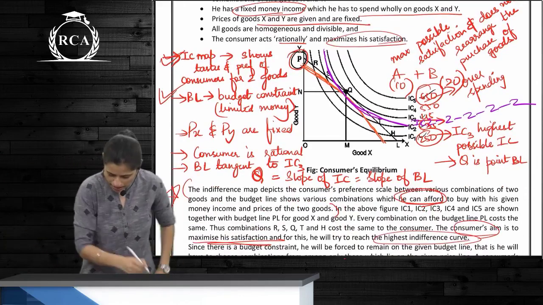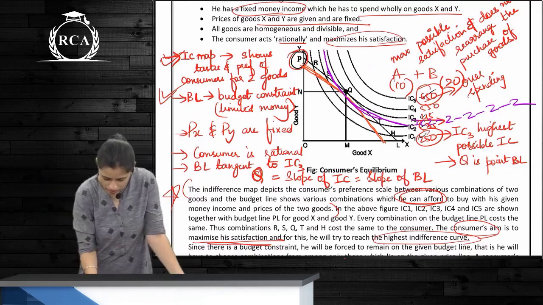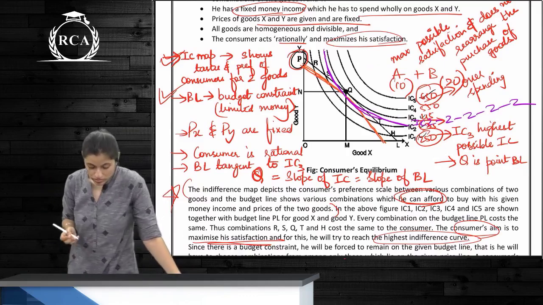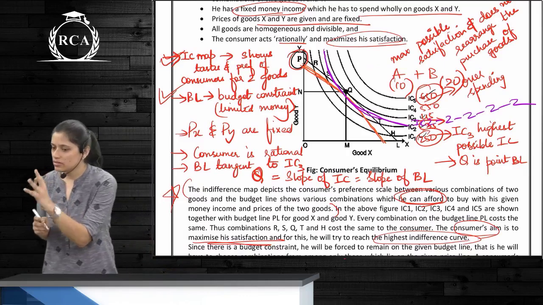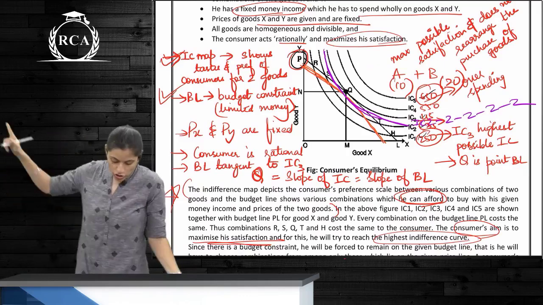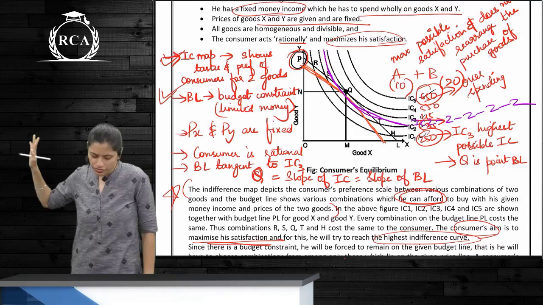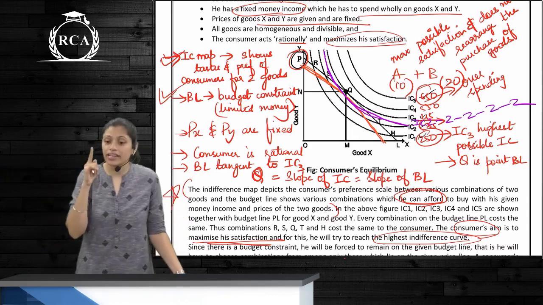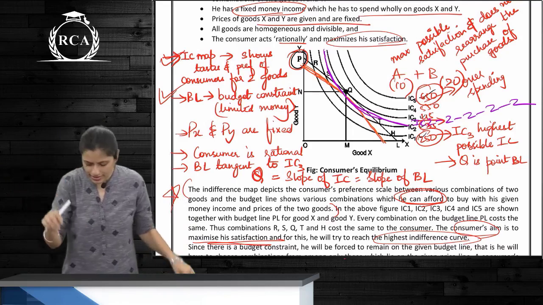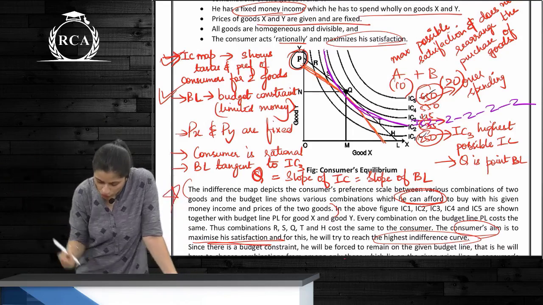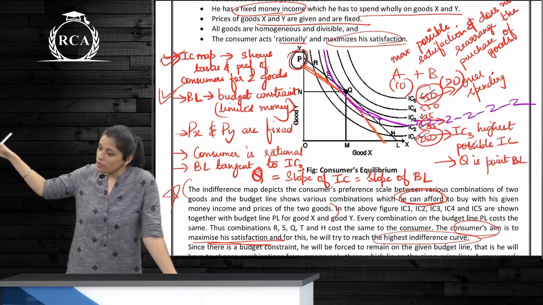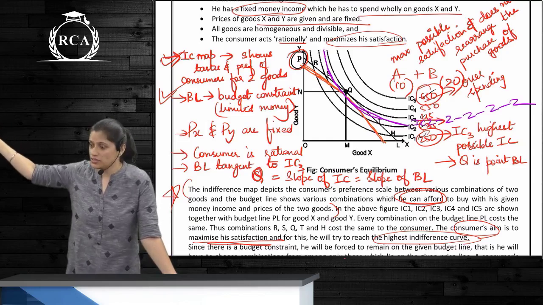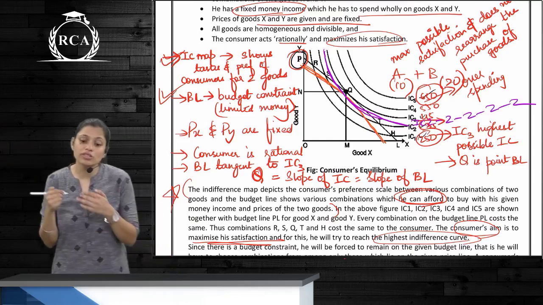Now tell me what is happening here in this graph. First you tell me what is an indifference curve. It shows taste and preferences for combinations of two goods. What does the budget line show? It shows the budget constraint, how much you can afford. Now what is happening here? You have 5 indifference curves which show different levels of satisfaction. Now which indifference curve would you choose and why?